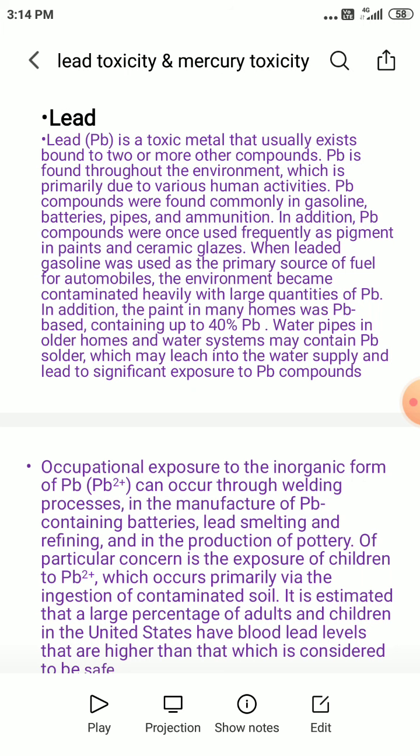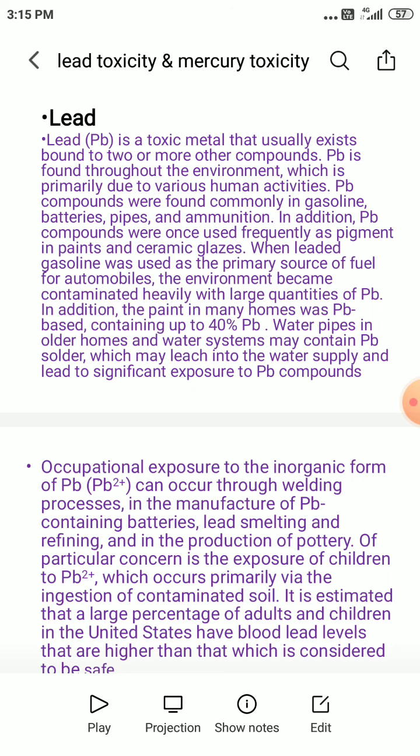Coming to occupational exposure to the inorganic form of lead, Pb2+, it can occur through welding processes, in the manufacture of lead-containing batteries, as well as lead smelting, and even in refining and in the production of pottery.